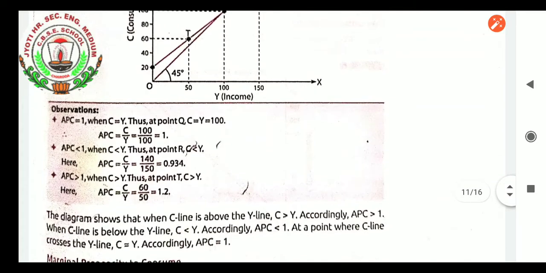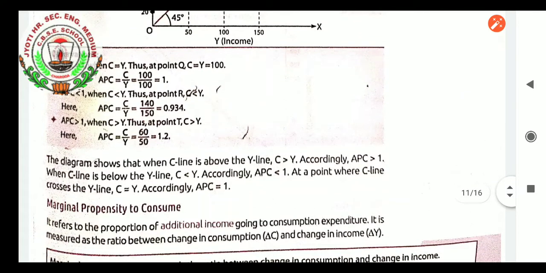Now, this I already made you study. When C is less than Y, that is, when income is greater than C, you will get APC lower than 1. When income equals consumption, APC equals 1, and when income is less than the consumption, then you will get APC greater than 1.